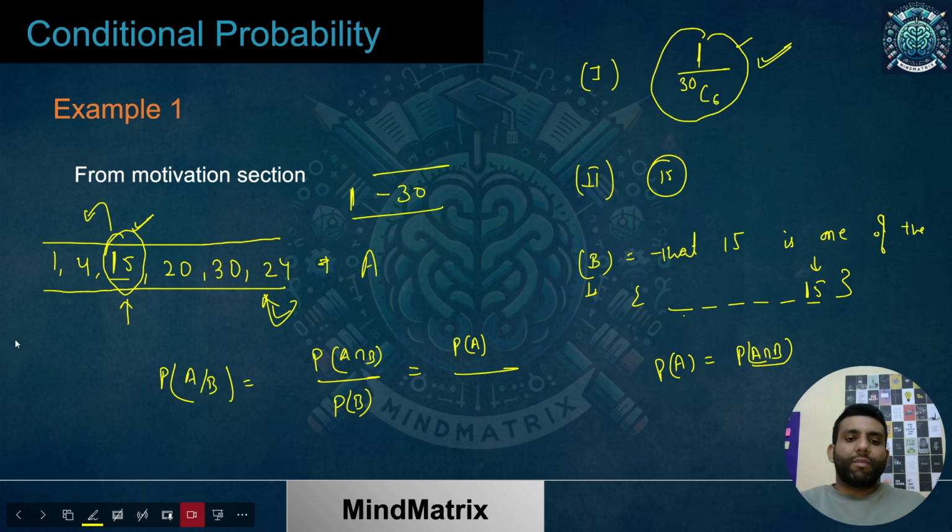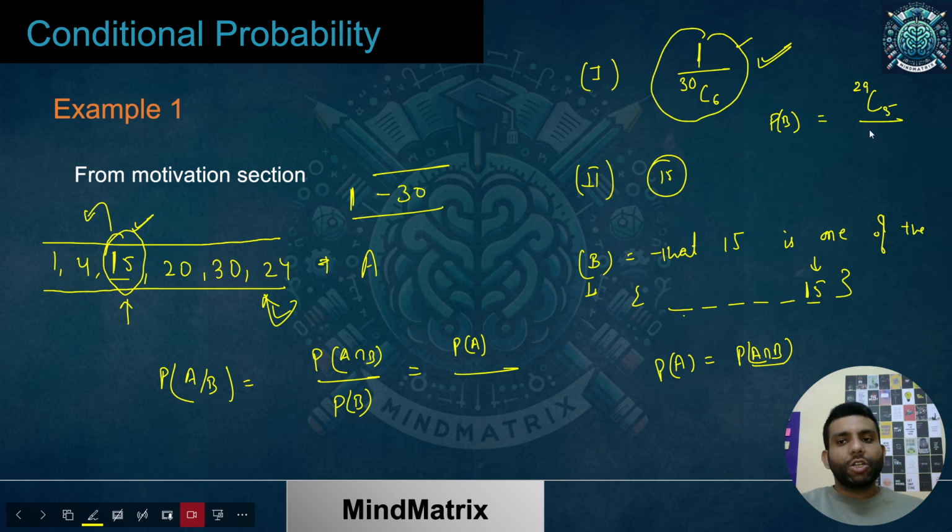So, what is the total number of ways I can have this? Probability of B will be, what will be in the numerator? In how many ways can I select six numbers such that one of them is 15 for sure and the others are different. Those numbers would be from 1 to 30, leaving 15 behind. So how many numbers am I left with? 29 numbers, and out of that I have to select only 5 numbers because one number is already there. From 30 numbers I was already having 15, so I won't be considering that, it cannot come again. So out of 29, only 5 numbers I'll pick for event B because 15 is already present with me.